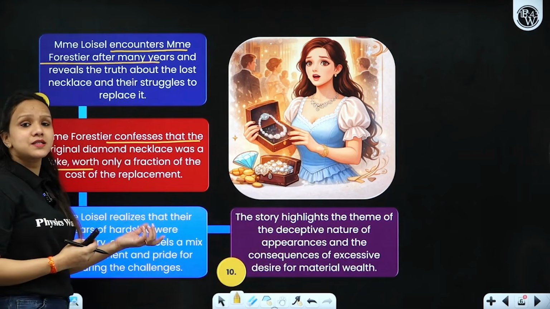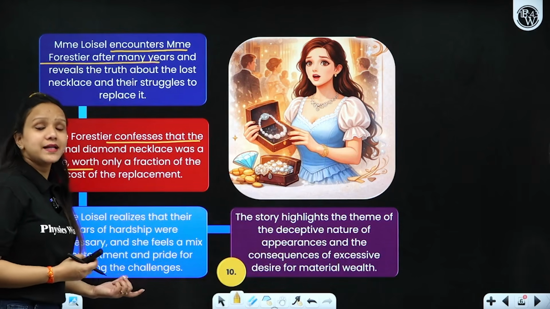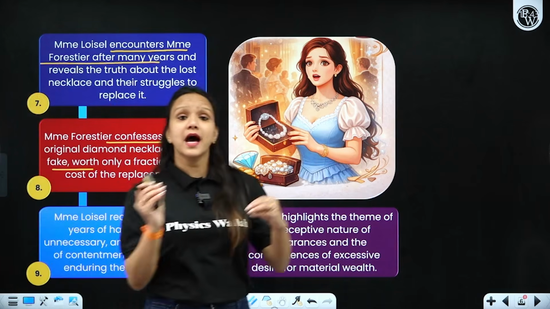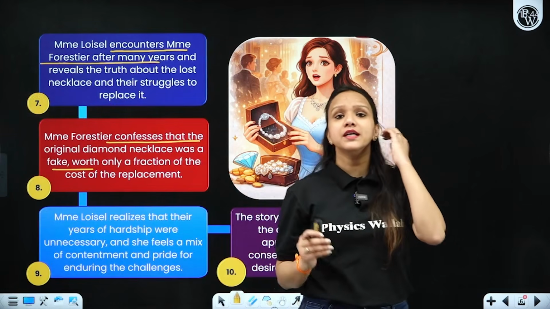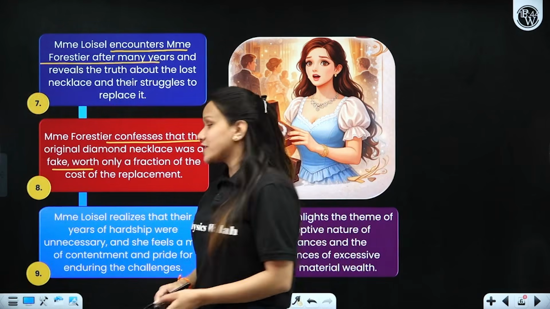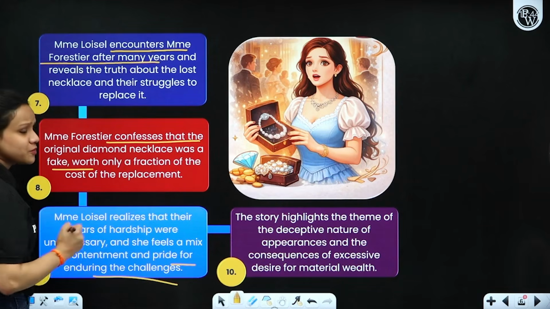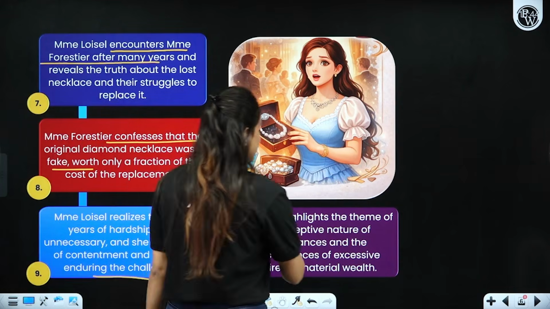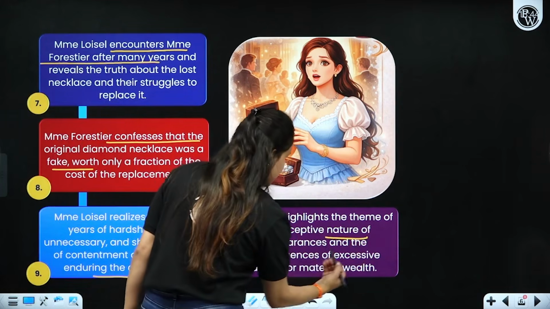So listening to this, she really felt sad, right? And thought that the years that they had already spent and have been spending till this point of time in poverty were all unnecessary, right? And she should have revealed the truth to Madame Forestier. Then the story highlights the theme of the deceptive nature of appearances.